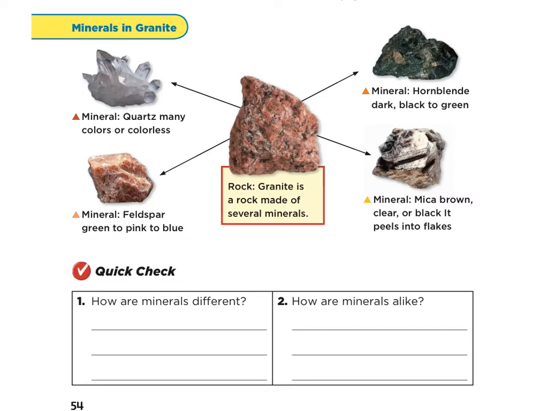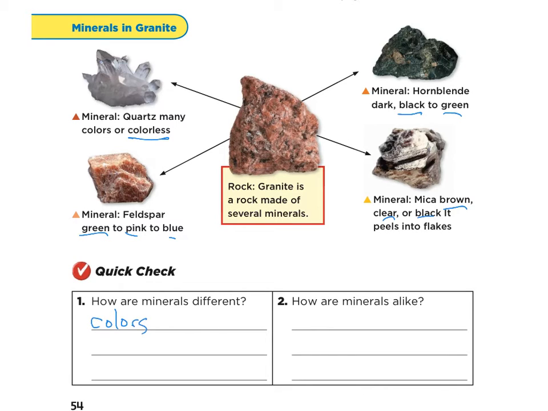Well, hmm. Did you talk about something about, well, look at these guys. I'll give you a clue. Could be colorless. This one can be green, pink, or blue. This one can be brown, clear, or black. This one can be black or even green. Hmm. So maybe you're thinking to yourself, hopefully you're talking about colors.